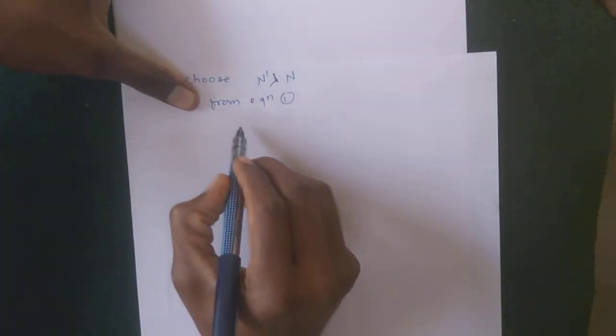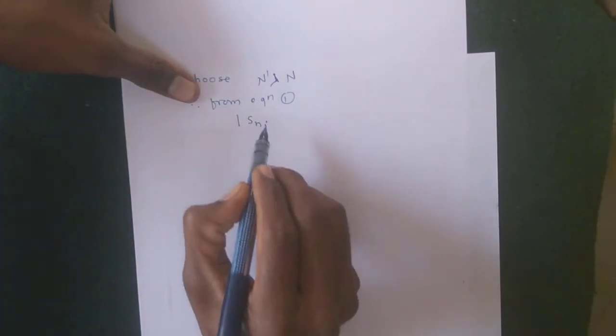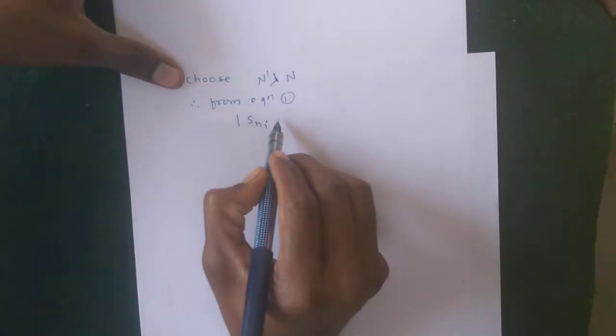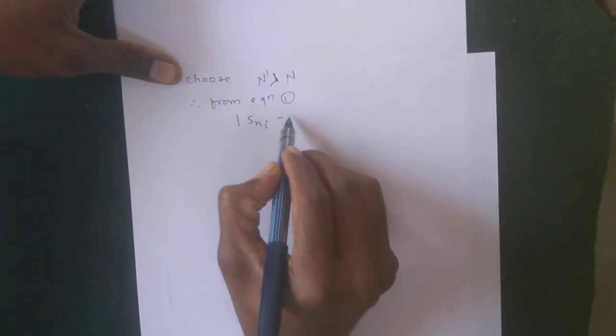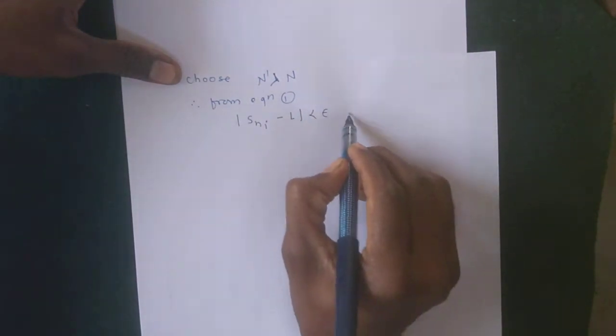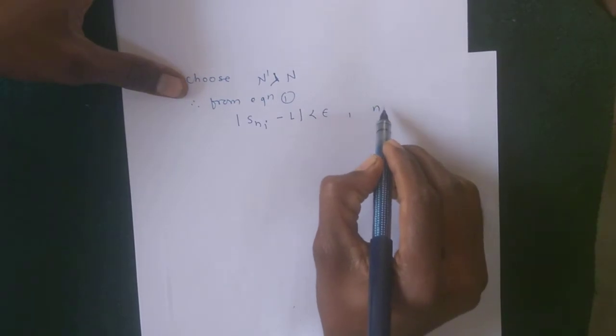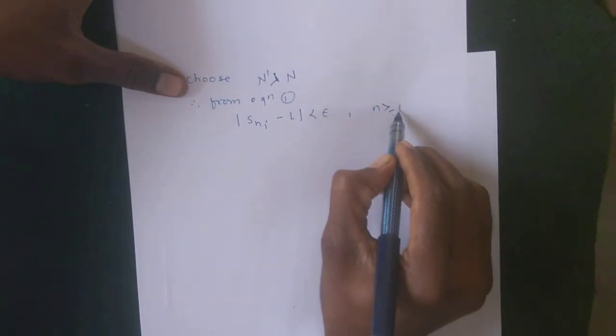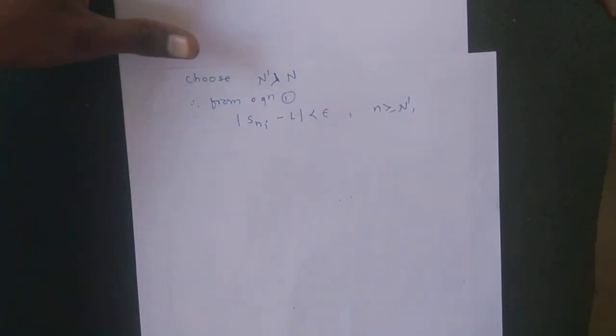So from equation 1, mod of Sni minus L is less than epsilon whenever n is greater than n dash.